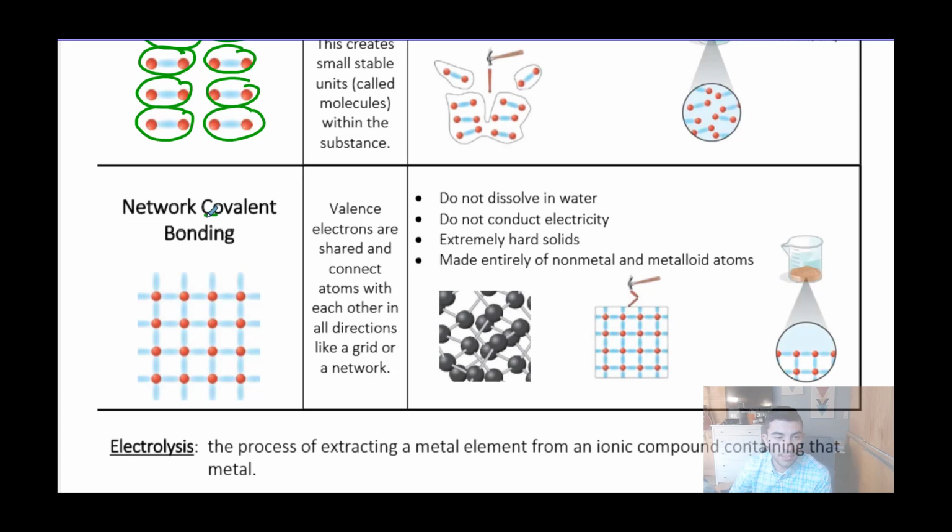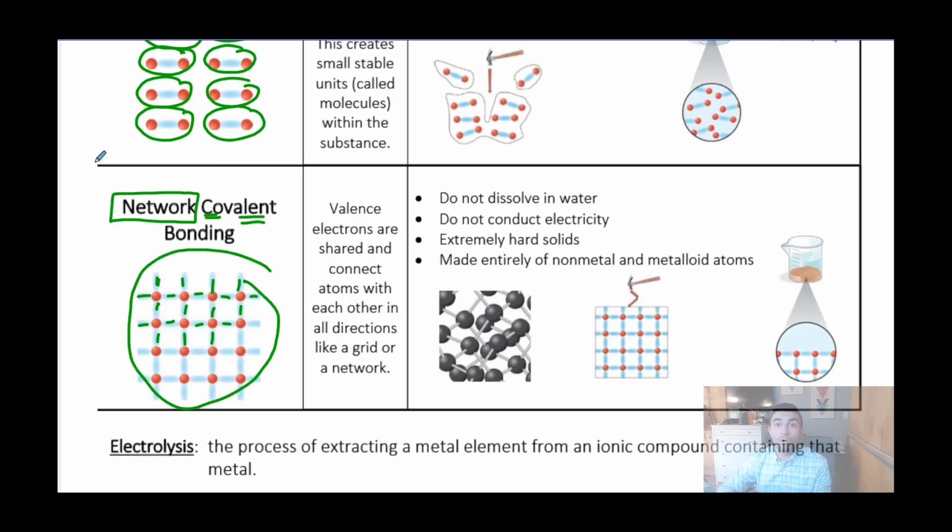Network covalent bonding, we have some similarities here. It's covalent. They're still sharing valence electrons, but they're sharing to form not individual molecules, they're sharing to form an extensive network. So where this shading is occurring, we're seeing that the atoms are sharing electrons with each other, but they're sharing throughout the entire substance, right? There's no one smaller discrete molecule I can circle like I did here. This entire thing is the molecule, so we call network covalent substances a macromolecule.